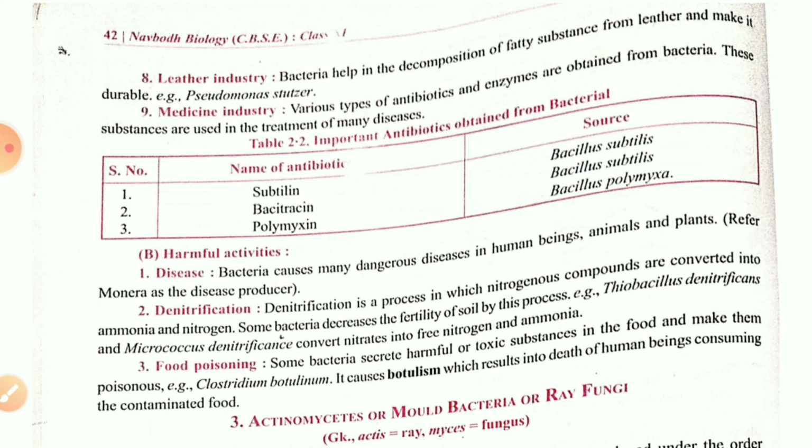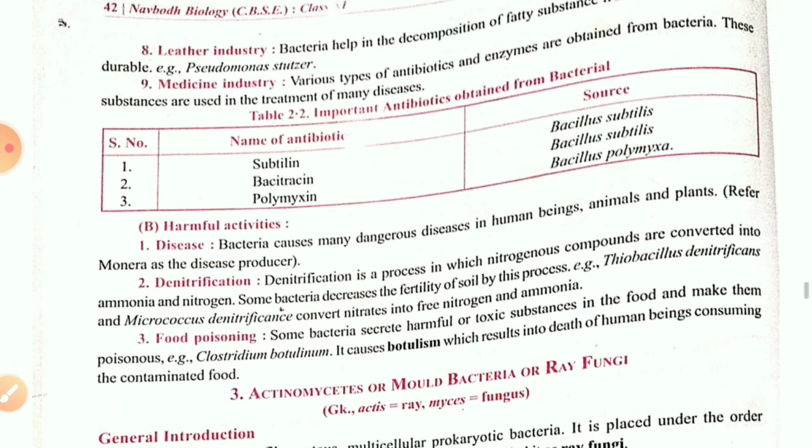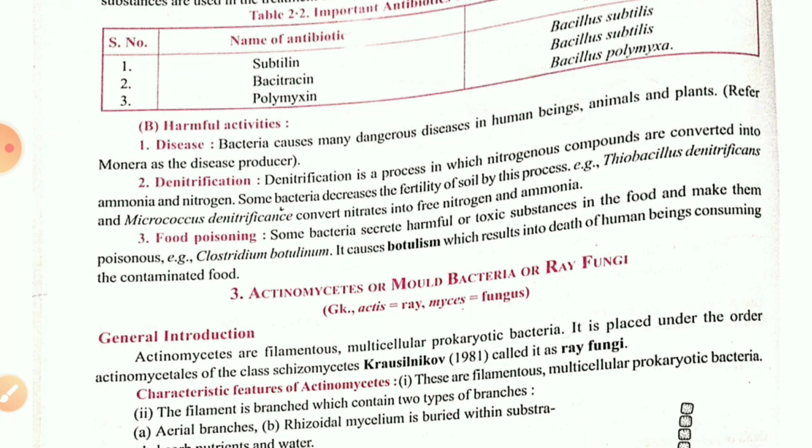Then for the medicine industry, so many microorganisms are utilized for the preparation of medicines, such as polymyxin from Bacillus polymyxa, and so on. Three are given, just go through them. Then, children, harmful activities: they may cause dangerous diseases. They also do denitrification, converting nitrate and nitrite into simple nitrogen and ammonia. They also cause food poisoning. When you eat food on the street side, you may suffer from food poisoning.